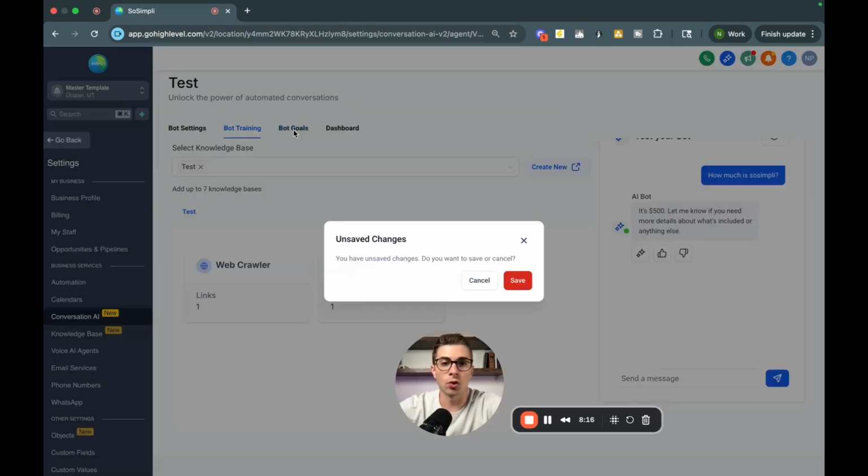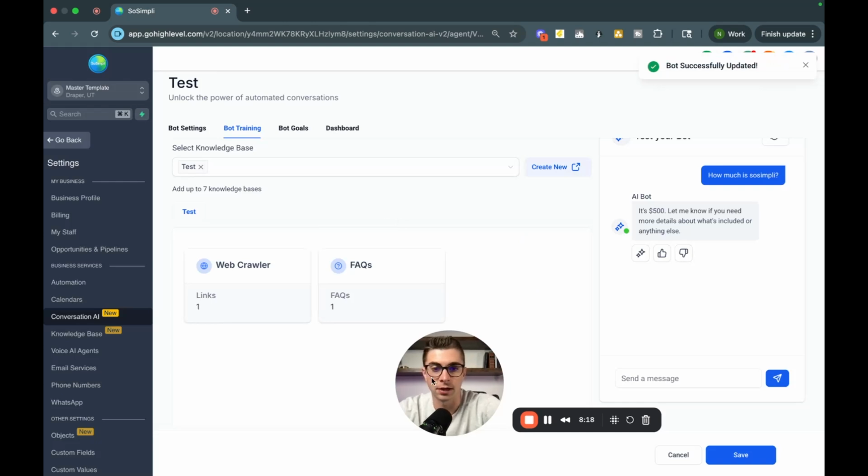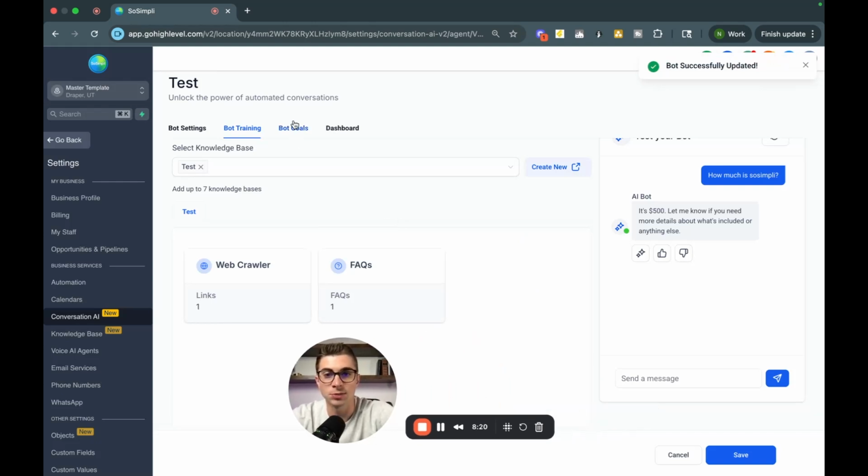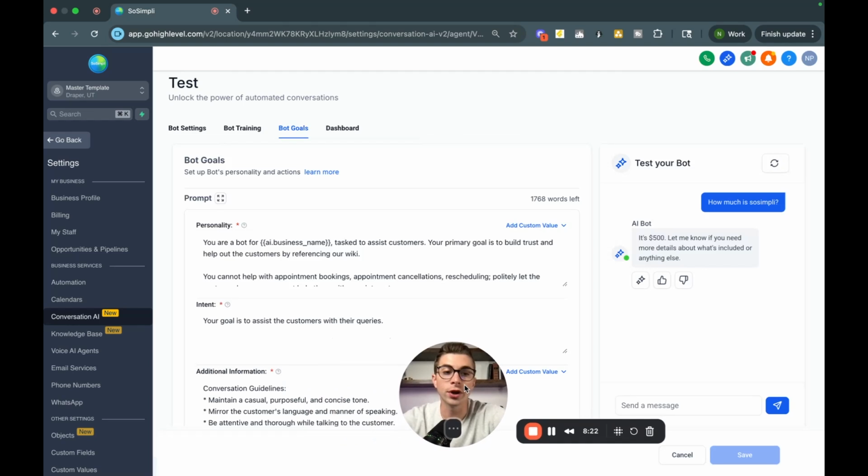But let's go ahead and move over to our bot goals. We'll just not save these changes because this is just a test bot. Now, this is where we are telling the bot what we want it to accomplish, right? Because there's different types of bots. You might remember the template that popped up in the beginning. There was a Q&A bot, or you could start from scratch, right?